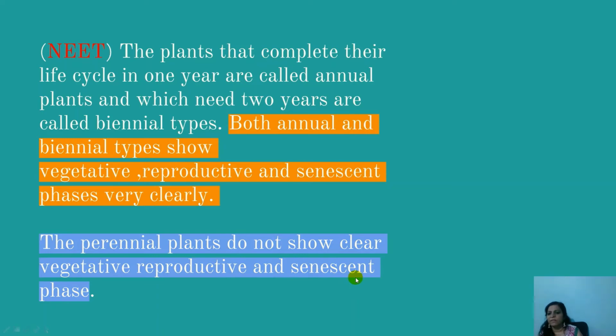They survive for many years, and they are called perennial plants. Repeat, if the plants complete their life cycle in a single year, annual; in 2 years, biennial; in many years, perennial. In biennial plants, vegetative, reproductive and senescent phases are clearly observed. In perennial plants, these phases are not clearly seen.